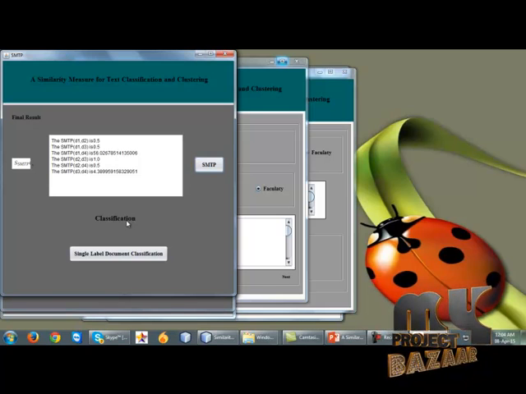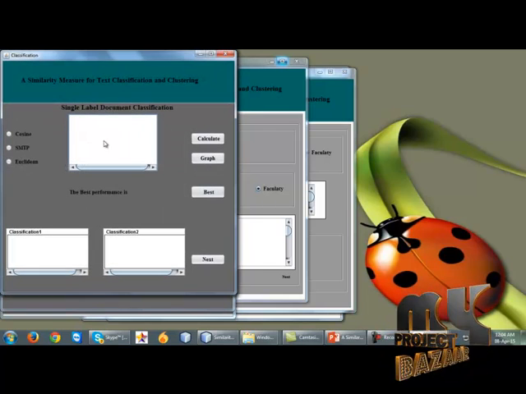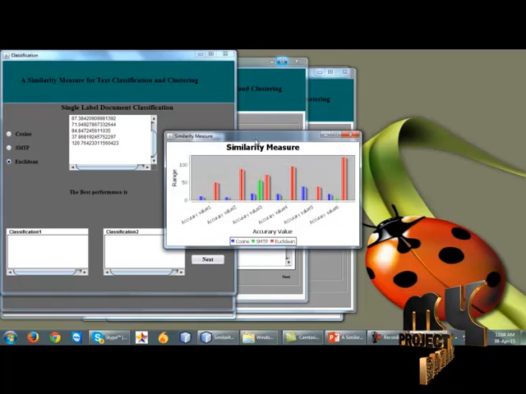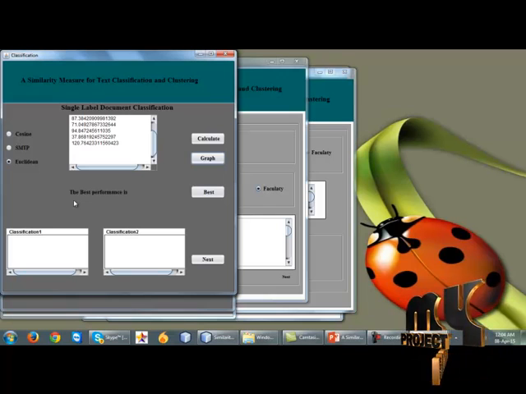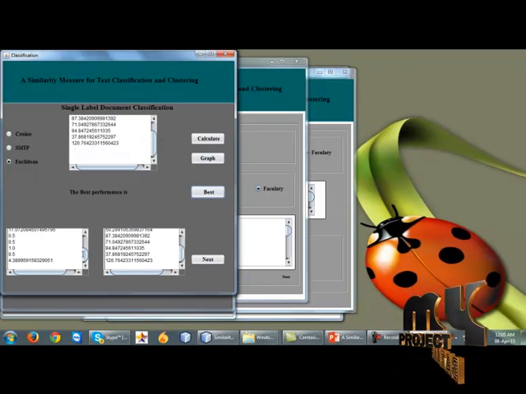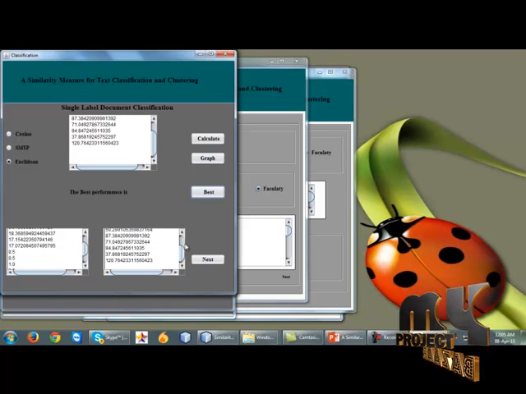After finding the SMTP similarity value, we classify the documents. In this classification we use single-label classification. We calculate the cosine similarity, SMTP is already found, and finally we calculate the Euclidean. The graph will be shown for the calculations, and then we find out the best performance. For the best performance, the SMTP value is always low. So finally the best performing similarity measure for text classification and clustering is SMTP.